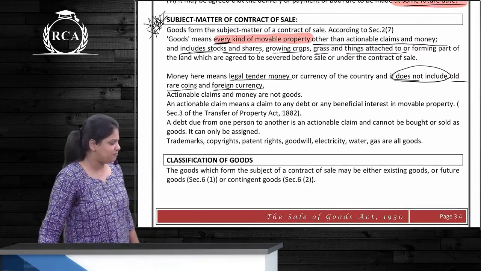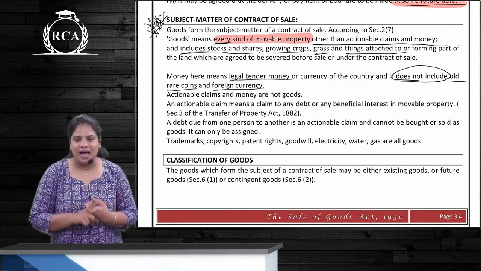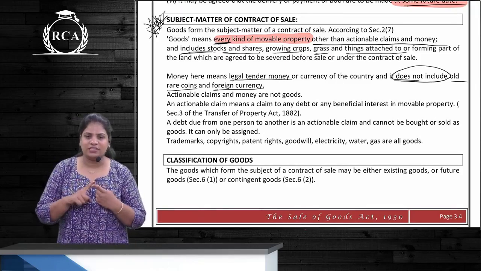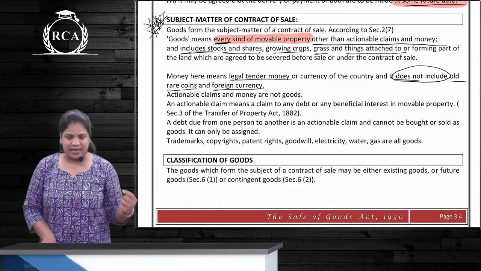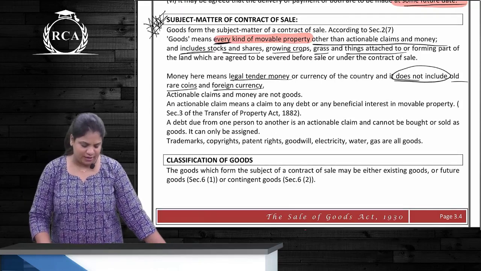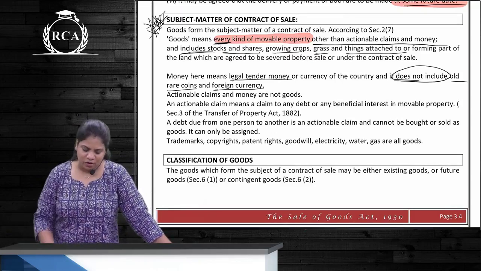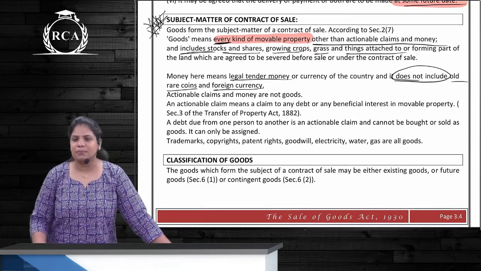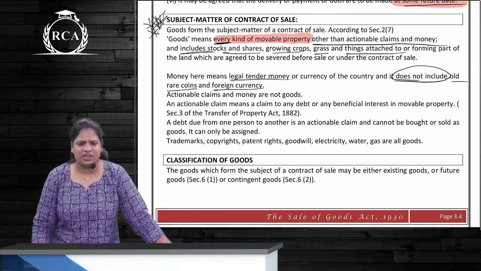Goods means every kind of movable property other than actionable claims and money, and includes stocks and shares, growing crops, grass, things attached to or forming part of land which are agreed to be severed before sale or under the contract of sale. Actionable claim means what? That claim on which an action can be taken.